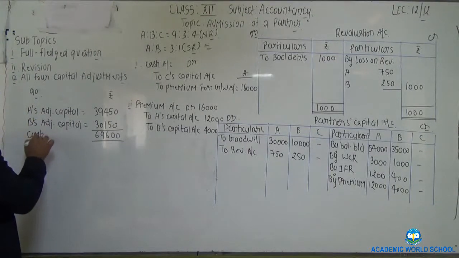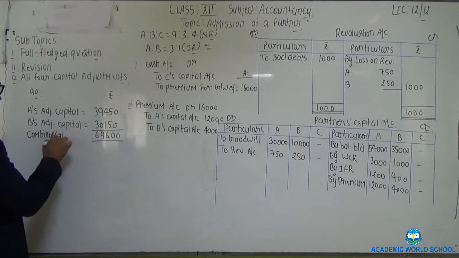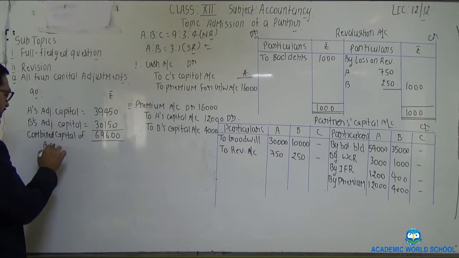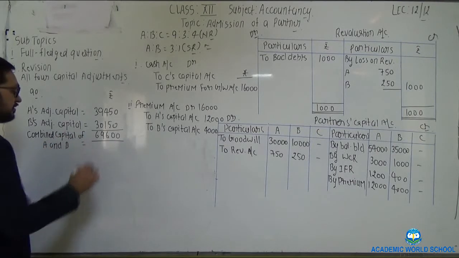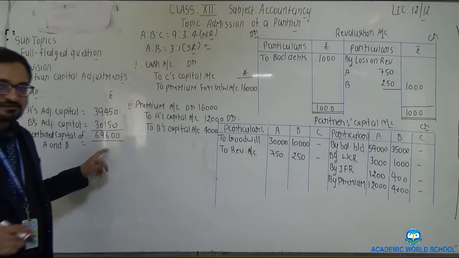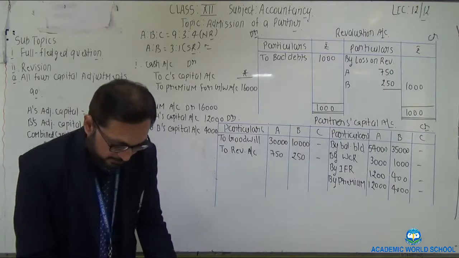This will be the combined capital of A and B. Combined capital of A and B works out at 69,600. Clear now?